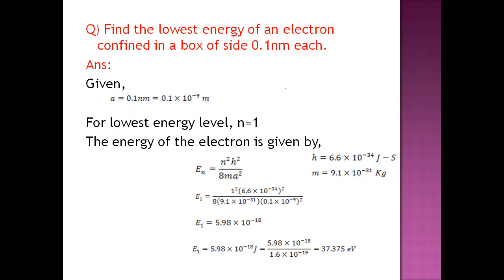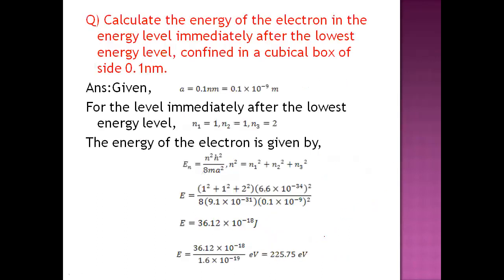You can convert nanometers into meters, as 1 nanometer is equal to 10 power minus 9 meters. Using this, you can change the value from 0.1 nm to 0.1 into 10 power minus 9 meters. Just substituting the values and rearranging them, you will get a value in joules. Now to convert joules into electron volts, 1 electron volt is equal to 1.6 into 10 power minus 19 joules. So just divide by 1.6 into 10 power minus 19 and you'll get a value in electron volts. Let us see one more problem in the same way.